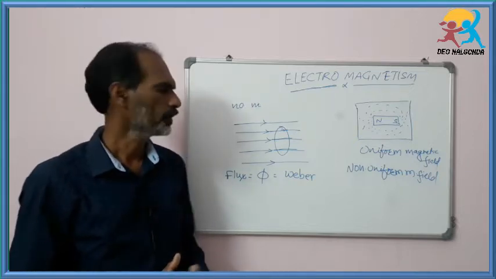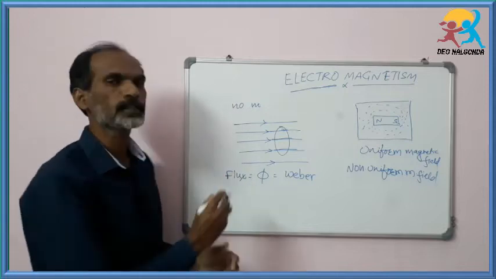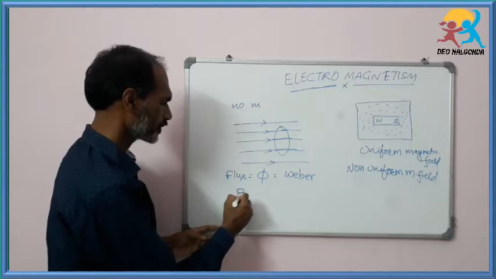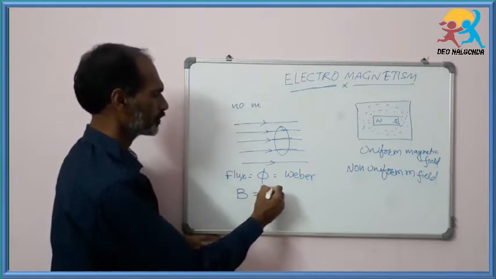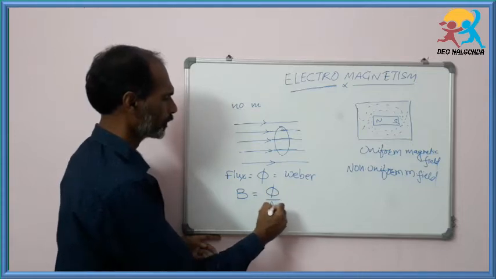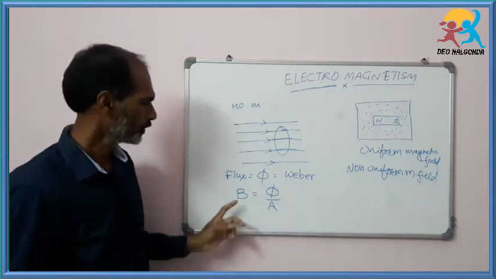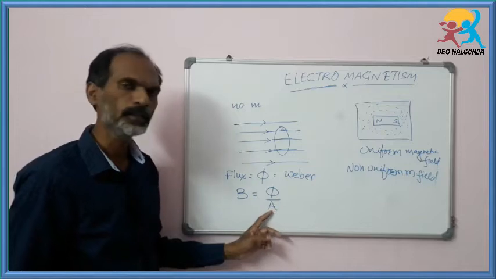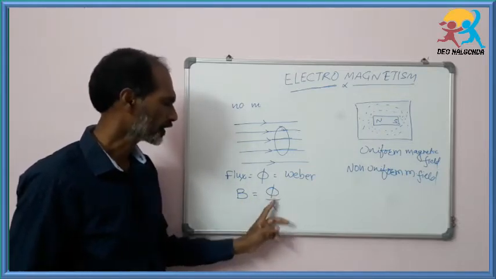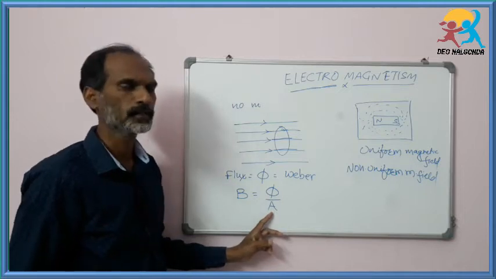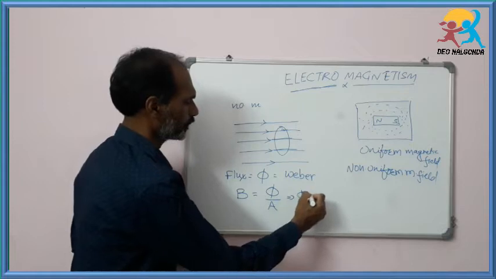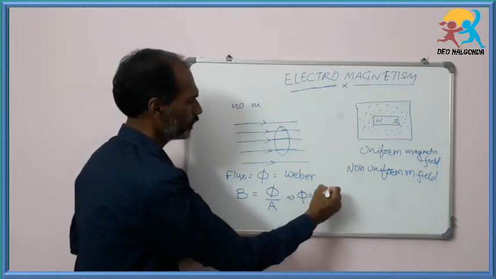In the same way, magnetic flux density can be defined as, if the flux density is denoted with capital B, then B is equal to phi by A. Here B is the magnetic flux density, phi is the magnetic flux, and A is the area cross section. Then phi is equal to B A.